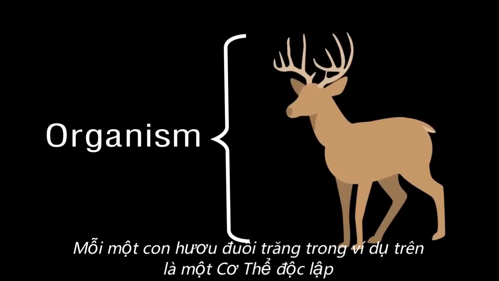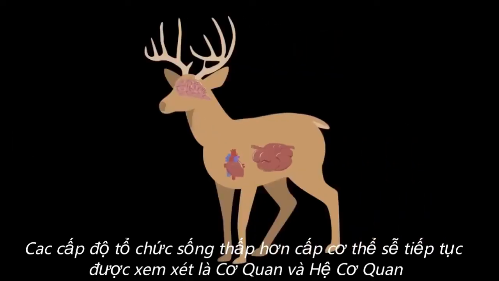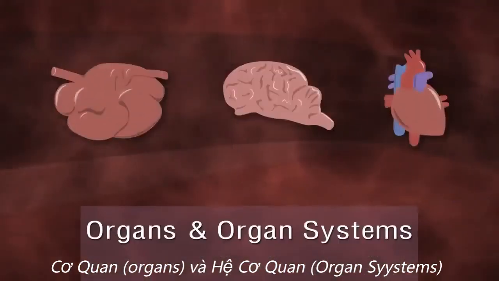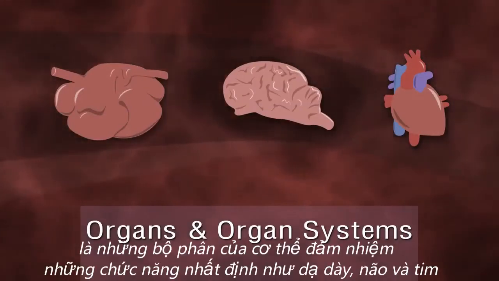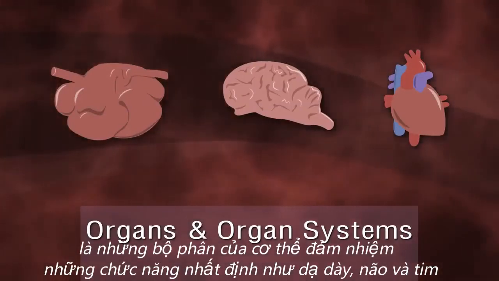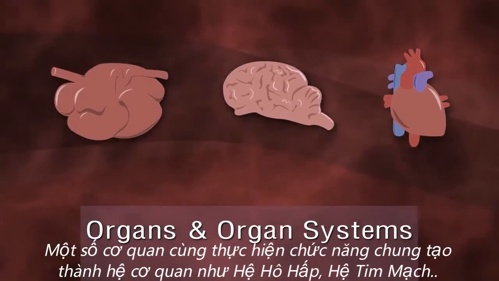The structure of life continues to unfold as we reach the next level of organization, which are organs and organ systems. Organs and organ systems are defined as body parts that carry out a particular function. Specific examples of organs and organ systems include the stomach, brain, and heart of a deer.